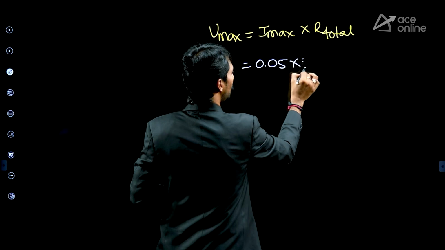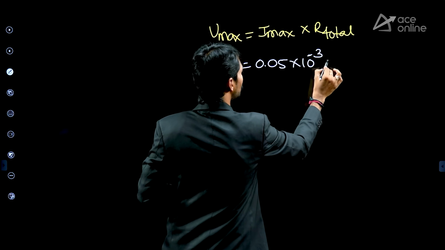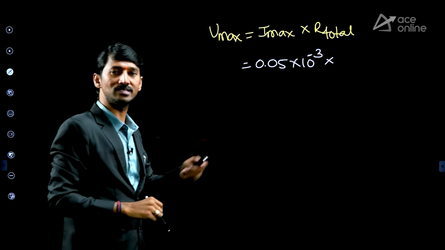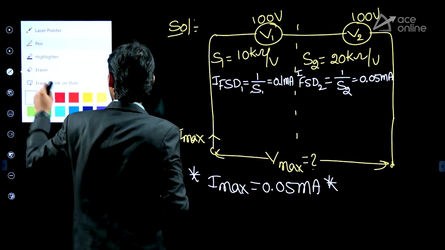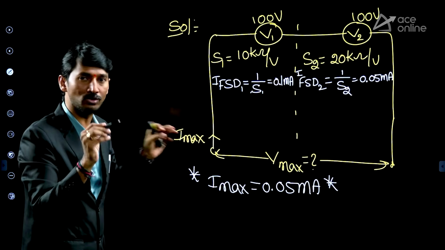0.05 milli means 10 power minus 3, right. Sir, what is the resistance? Now let us find out the resistance. Here, two ways are there. I am giving two ways here.